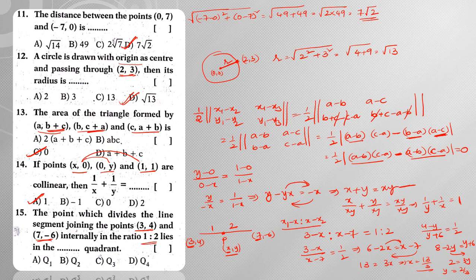Now if you observe, x is positive and y is also positive. Since x and y are positive, you can say that it belongs to Q1. Otherwise, you can directly go with the normal formula method. So what is that? (mx2 plus nx1) by (m plus n), comma, (my2 plus ny1) by (m plus n). So there also you are going to get the same answer, 13/3 comma 2/3. Okay, so here the value is not important. He is asking about the quadrant. So since both are positive, it belongs to quadrant number 1.